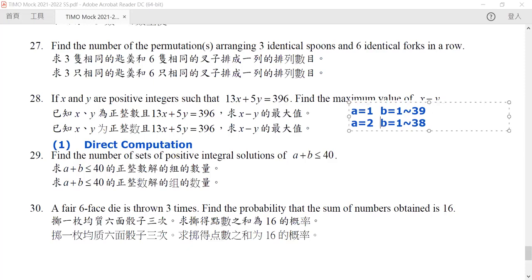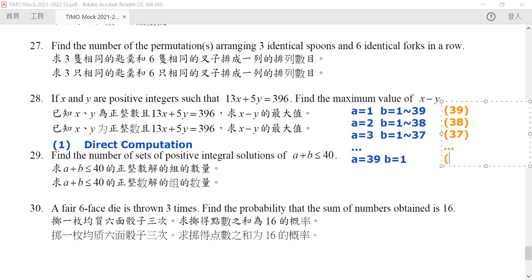And if A is equal to 3, then B can only have 37 choices. You can very easily see that the last case is when A is equal to 39, and then B can only have one choice, which is 1.